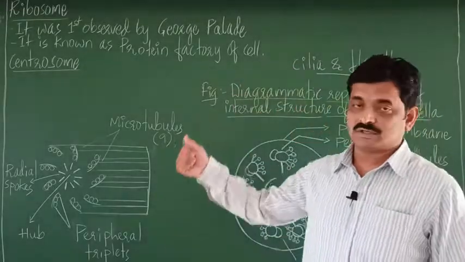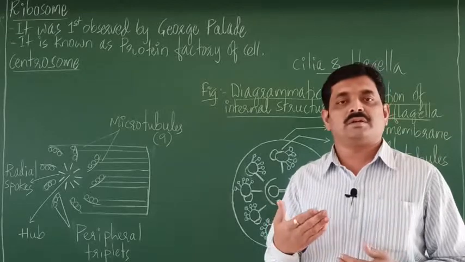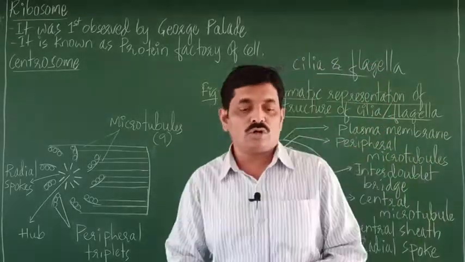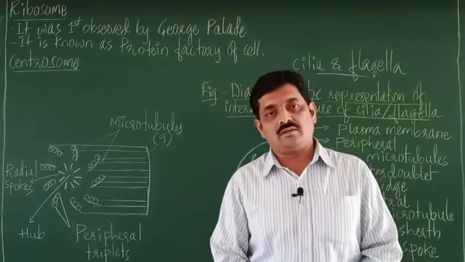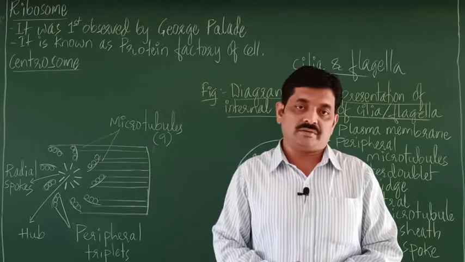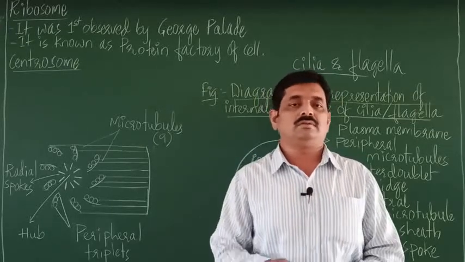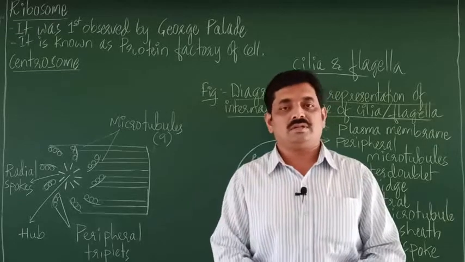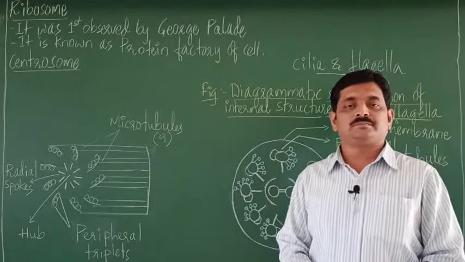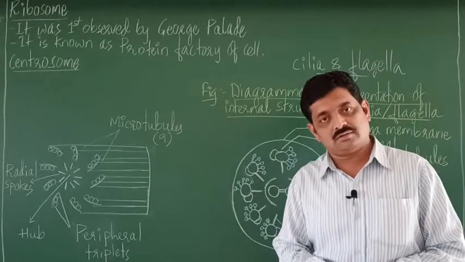So the first one is the ribosome. Ribosome is the protein factory of the cell. It is called the protein factory of the cell because it produces protein. How it produces protein we shall consider in the PUC second year. So ribosomes are present in a cell, right?